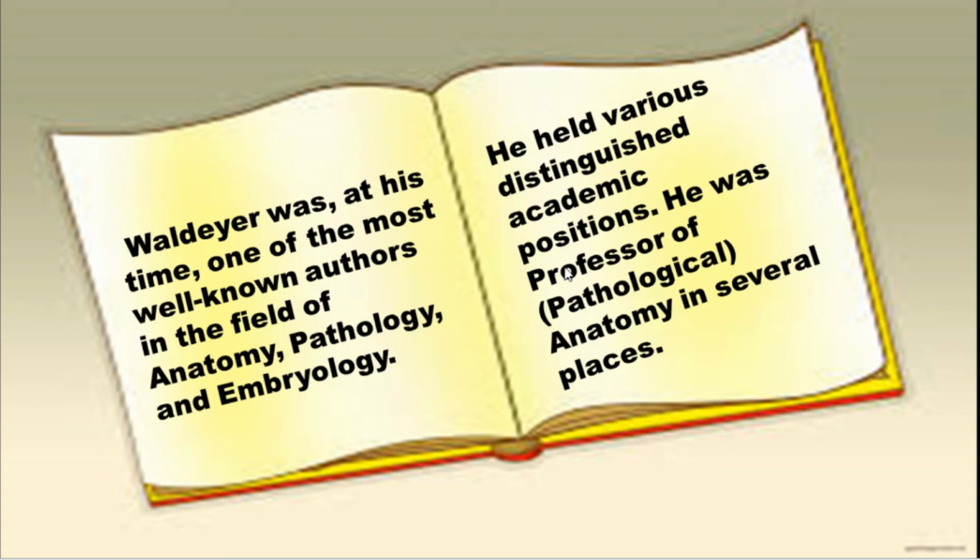So the person who named the chromosome is Van Dyer, and he is well known for anatomy, pathology and embryology. On the academic side, he held very good positions. He was a professor of pathology and anatomy in several colleges or in several places.